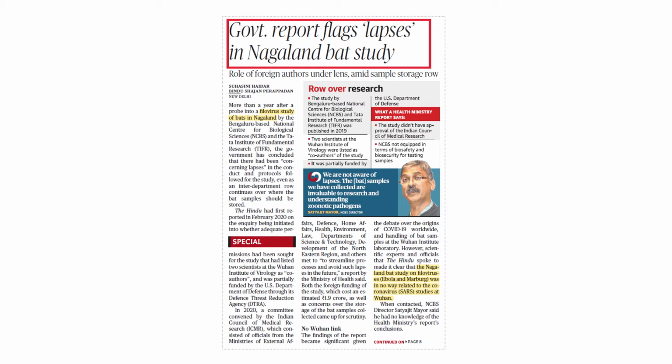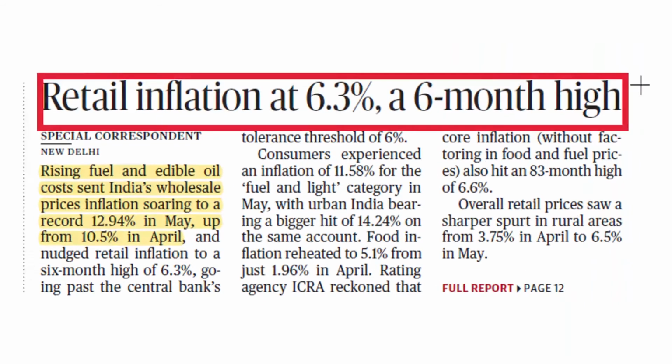You have to understand here this filovirus is not matched to the coronavirus. The scientists who went and studied in research in the Wuhan Institute, they are clearly telling this is related to the Ebola and Marburgs. Next article is retail inflation at 6.3% in 6-month high.